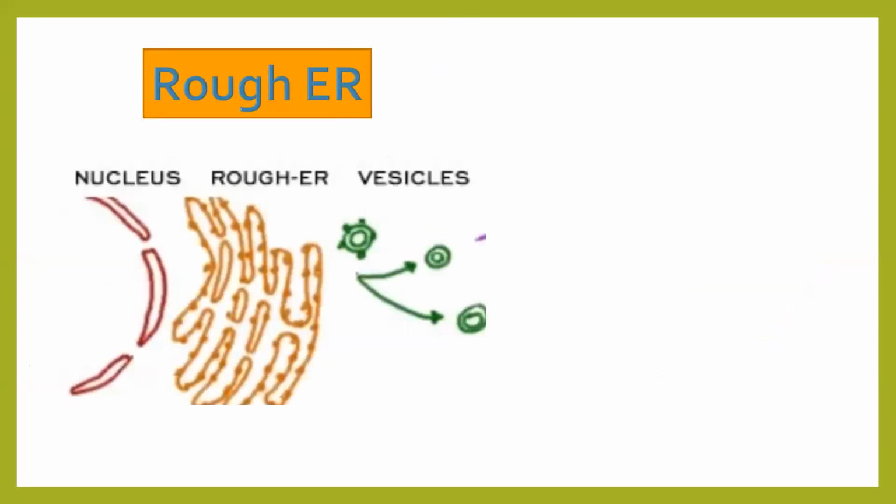This was the last slide which we took during the last lecture. Now what you can see in this slide is on the left extreme there is nuclear envelope marked by pink color lines. At the center you have rough ER, which is nothing but rough endoplasmic reticulum, and at the rightmost side you have vesicles. You'll see these vesicles have some dot like structures. That means they are carrying message. These are nothing but ribosomes.